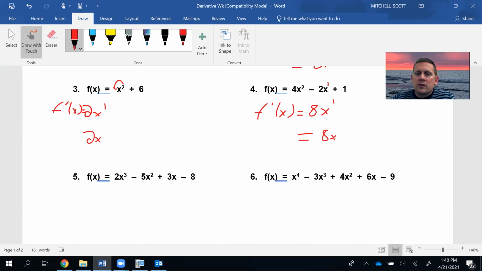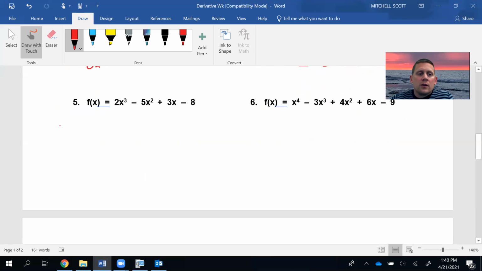So here's your exponent is 1. Take 1 times -2 is -2. That's going to be x to the 0, right? Take 1 away, you get 0. Well, x to the 0 is just 1, so then that's a -2. Any derivative of a constant is 0. So technically that's plus 0 there.